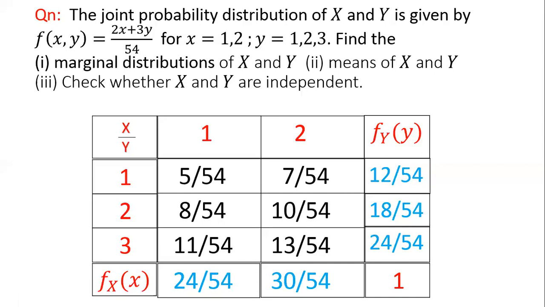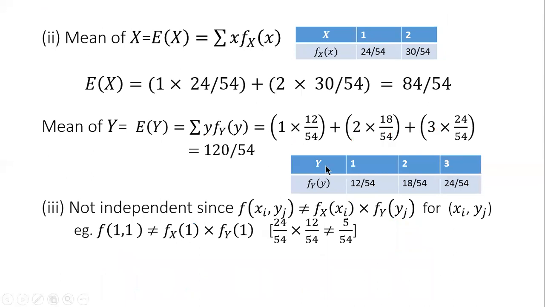Now to the second question, the means of x and y. Capital X takes values 1, 2, with f_X(x) equal to 24 by 54, 30 by 54. Remember, we had this in the previous slide, and this is actually the marginal distribution of X. And so we have here a probability distribution, and we have to get the mean of X. Mean of X is sigma x into f_X(x). So 1 into 24 by 54 plus 2 into 30 by 54, and that is the expectation of X, equal to 84 by 54.